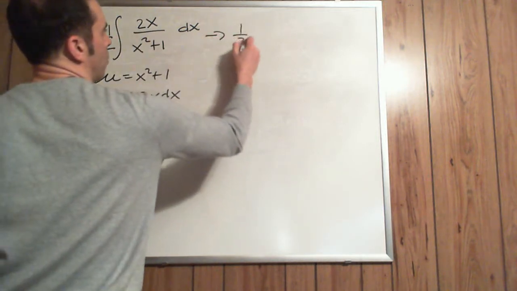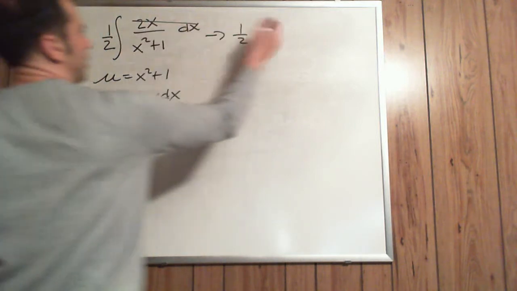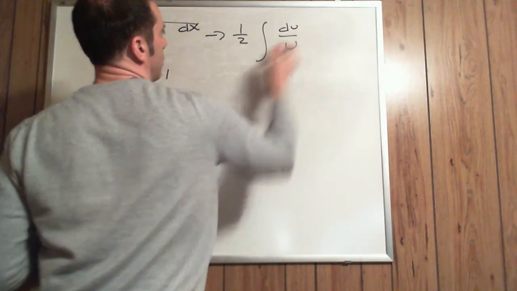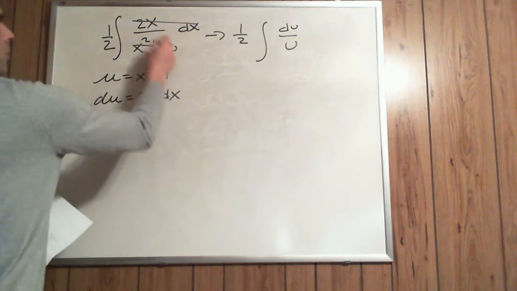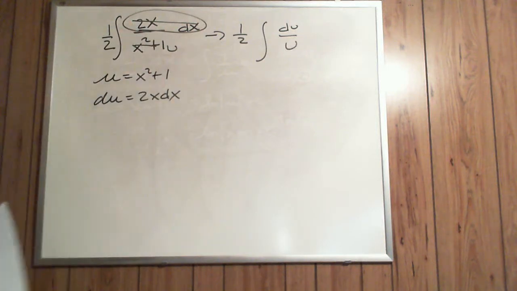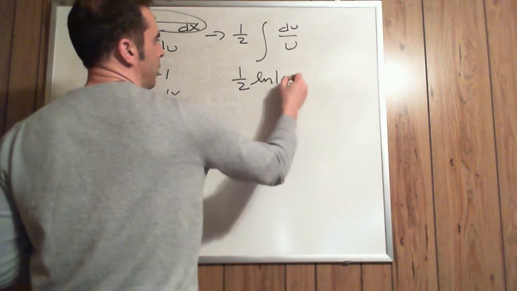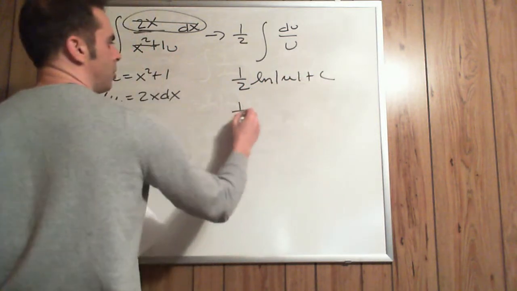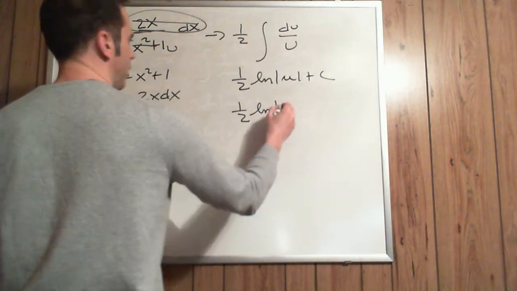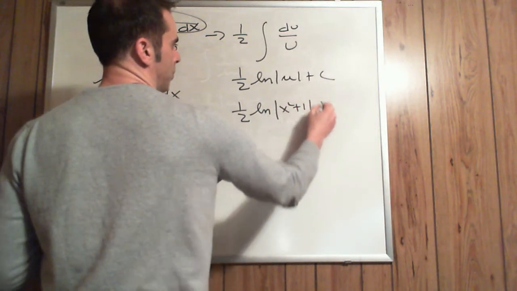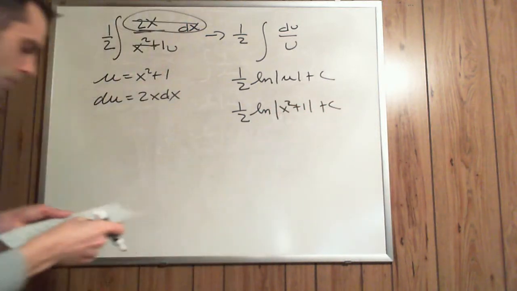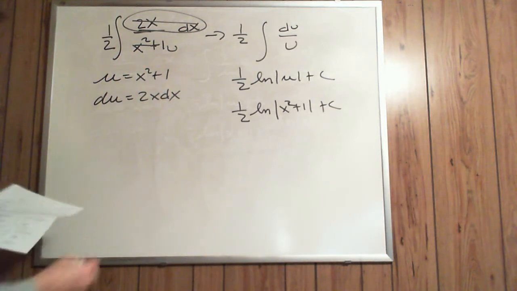Now this would become 1/2 the indefinite integral of du over u. This would become the u, this would become the du, and then now this would become 1/2 the ln of the absolute value of u plus c, which is 1/2 the ln of the absolute value of x squared plus 1 plus c. Okay, another example is